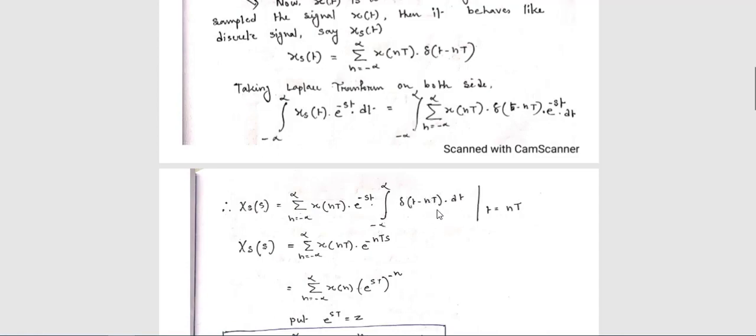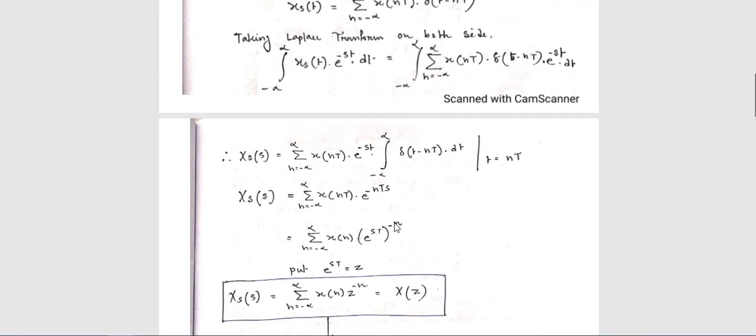Again, this function is valid when t is equal to nT. If you put t equal to nT, delta 0 is equal to 1. That means you have to put here t, so this small t will be replaced by n times capital T. Got my point? Okay, now this is your expression.